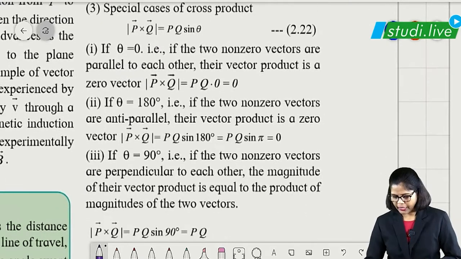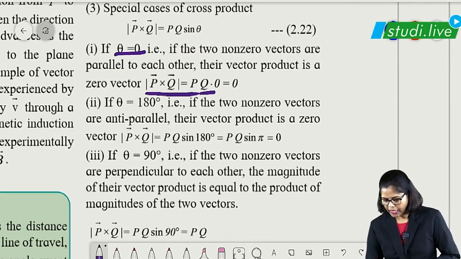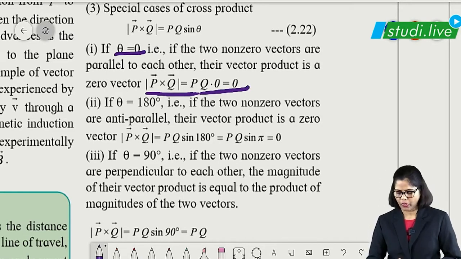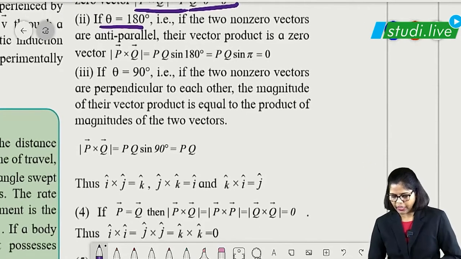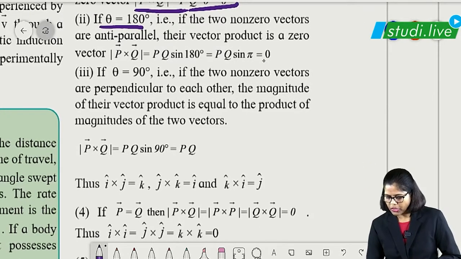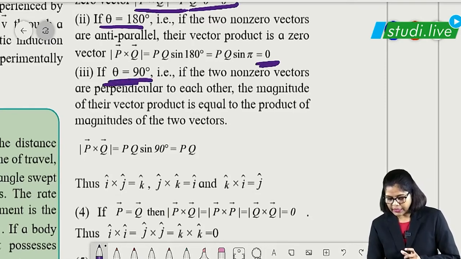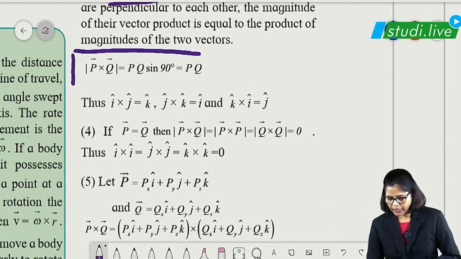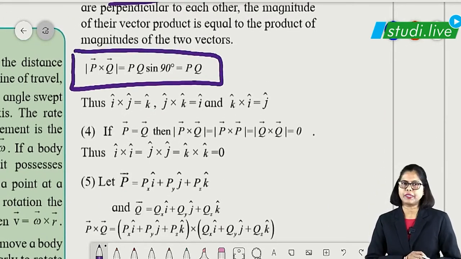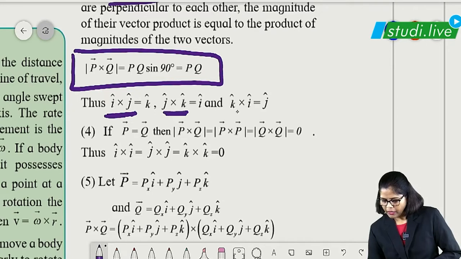And of course, special characteristics: if theta is 0, sin 0 is 0, that means I can say that P cross Q is equal to 0. If 180, then sin 180 is also 0. So again we can say that P cross Q is 0, right? Okay, and if it is 90, that is perpendicular, then P cross Q is equal to PQ. Remember this particular part. Similarly, for unit vectors: I cross J, J cross K, K cross I.